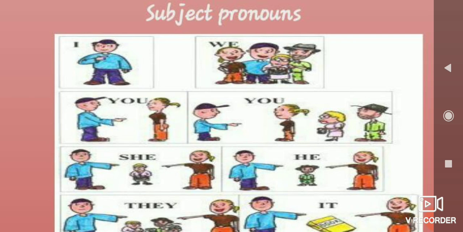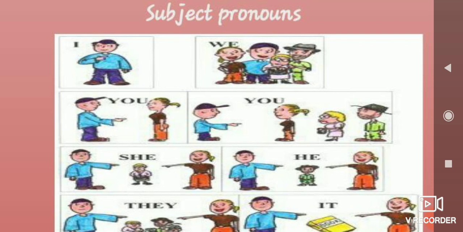We are friends, we are playing together, we are laughing. Likewise, if Jim is along with them, then they have to use we. So I and we come under first person.